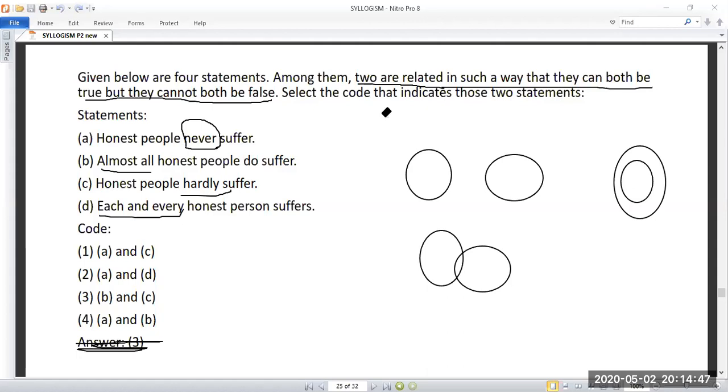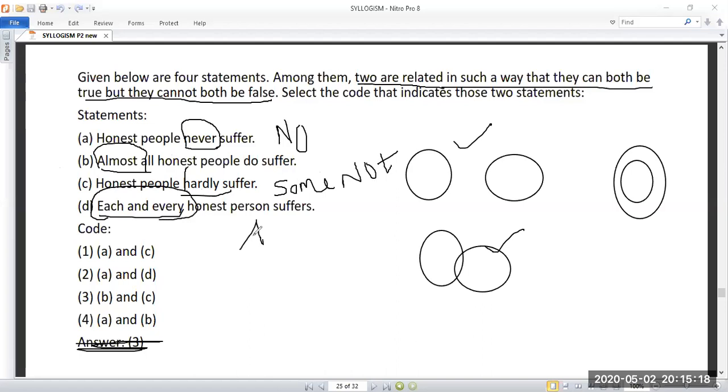So first thing, I have told you, you have to check the keyword. First you go and check "never". Never means no, so this is the no case. So you have to draw like this. Almost, almost means some. So you have to draw like this. Honest people hardly suffer means some not. Some honest people do not suffer, so some not. Okay. You understand these 3. And finally, each and every means all.